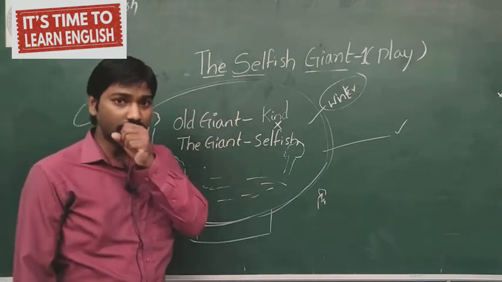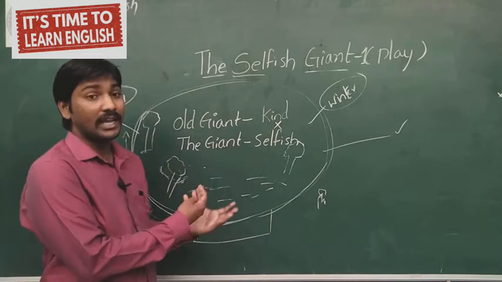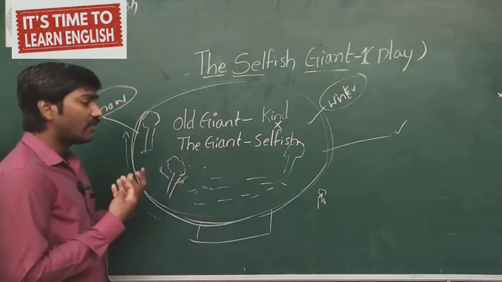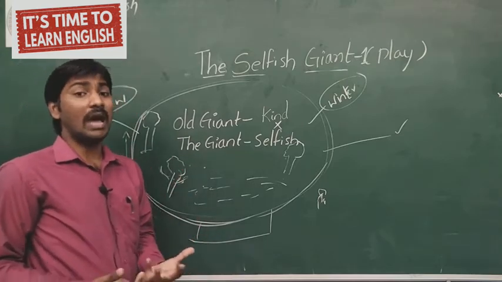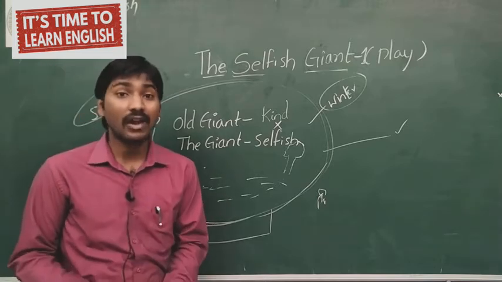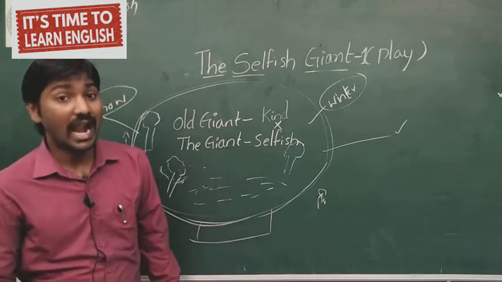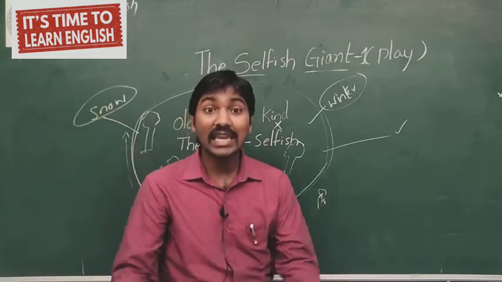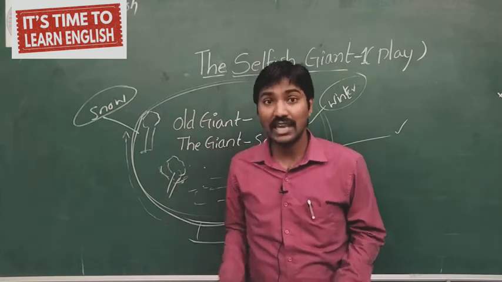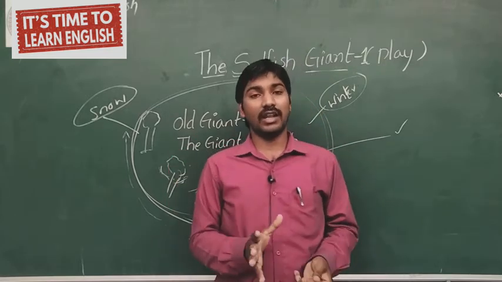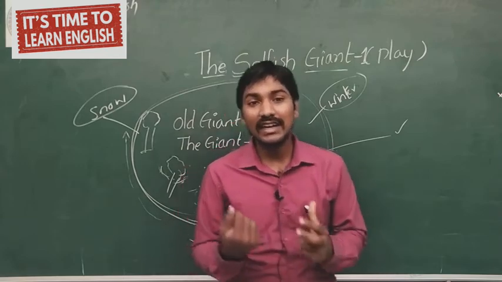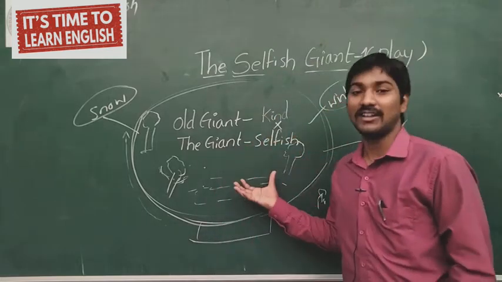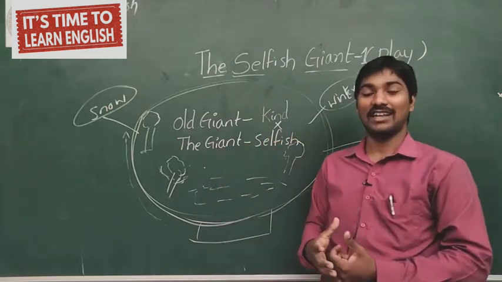So what happened one day? Every day children used to play in the garden. The garden was very, very beautiful, very blossoming. The trees were fully grown up, with green grass and beautiful flowers, and the birds were coming and taking the honey, sitting on the branches of the trees and beautifully singing. To those songs, children every day after school used to come to the garden and play.